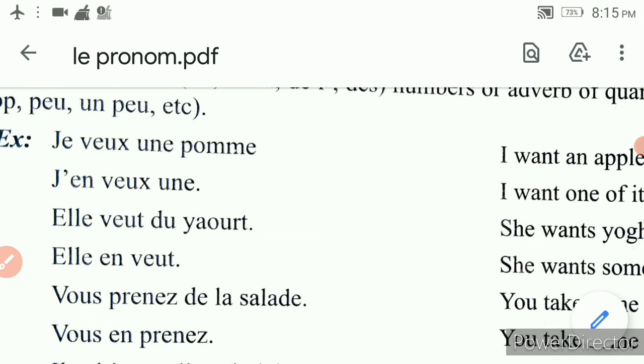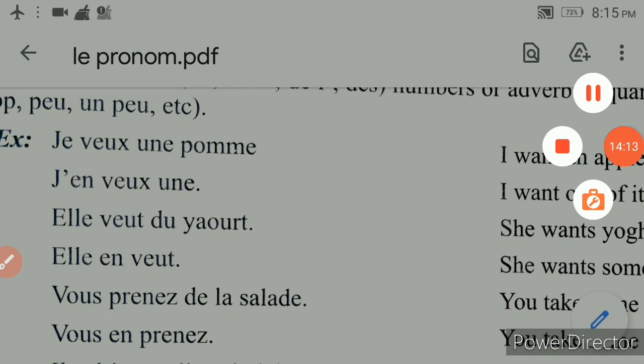Definitely you can expect these questions for your exam. You can expect examples in multiple choice questions, that is, choose the correct answer. And exercises, very, very important grammar. You can expect this kind of question in 2 marks as well as 4 marks. So you cannot find even a single public exam question paper without this pronoun. Very, very important grammar concept. So please be thorough with this. Merci.